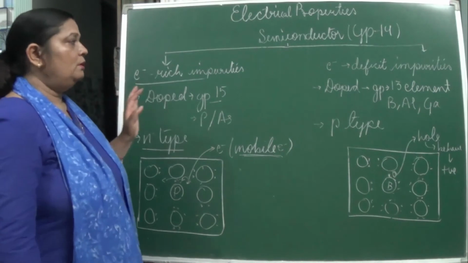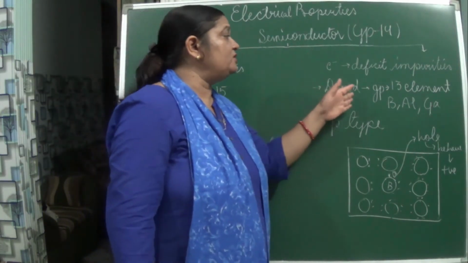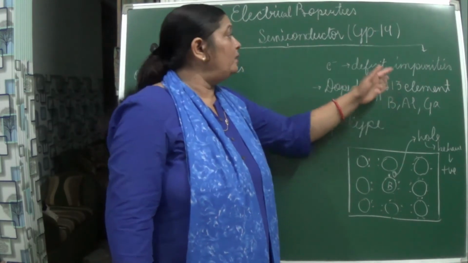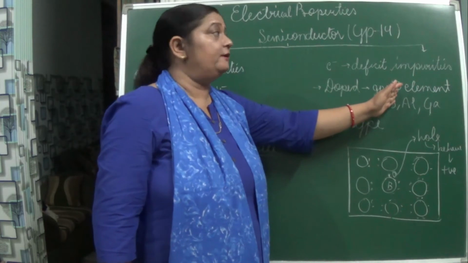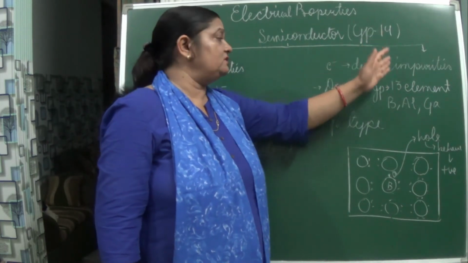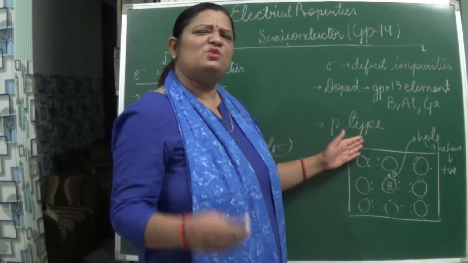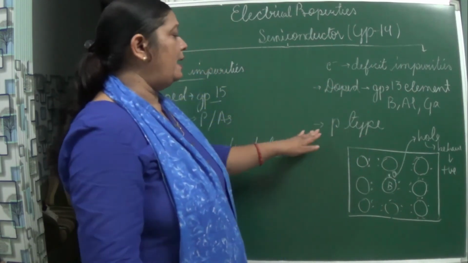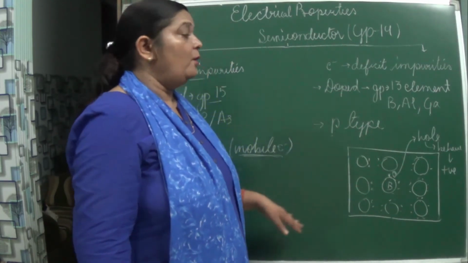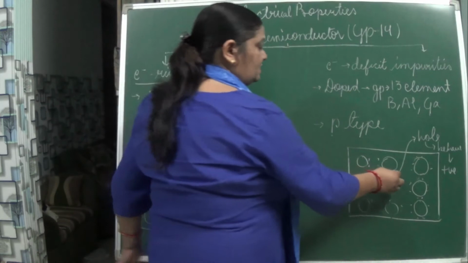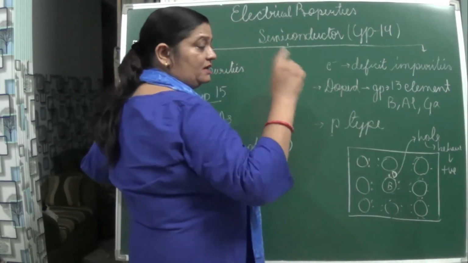Now coming to electron deficient impurities. Here it is doped with a group 13 element. Group 14 semiconductors are doped with group 13. Naturally, here there are 4 electrons in the last shell, and here 3 electrons. So 1 electron is less. It will make a p-type semiconductor, creating a hole in the structure. Why is this hole present? Because 1 electron is less.